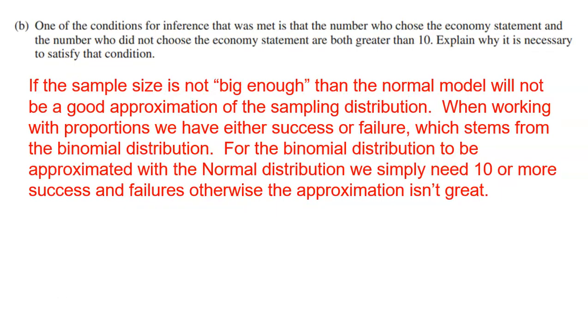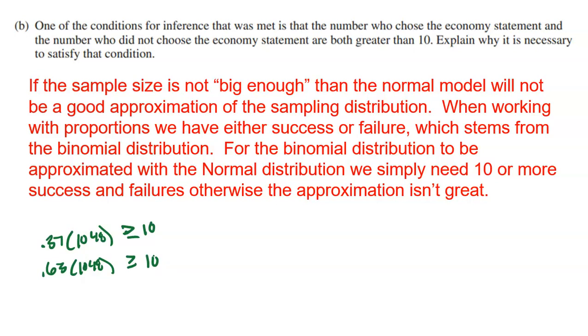All right, now for part B. One of the conditions for inference that was met is that the number who chose the economy statement and the number who did not choose the economy statement are both greater than 10. Now, real quick, this is one of those conditions that we did not have to check, but we already knew that 37% of 1,048 people chose it, and 63% of the 1,048 people did not choose it. Both of those numbers are greater than or equal to 10.